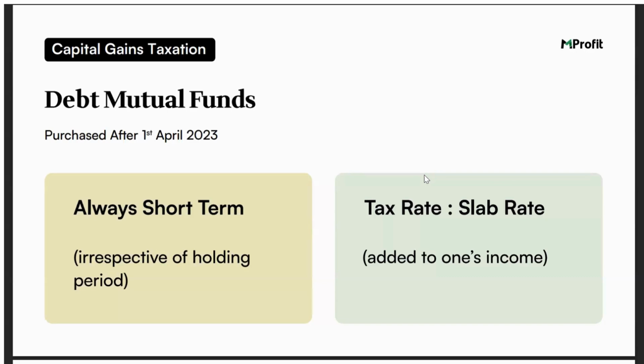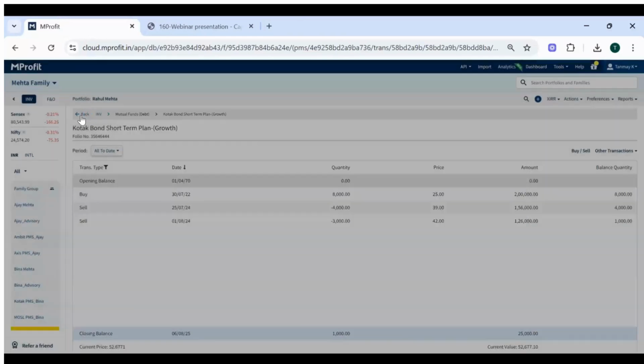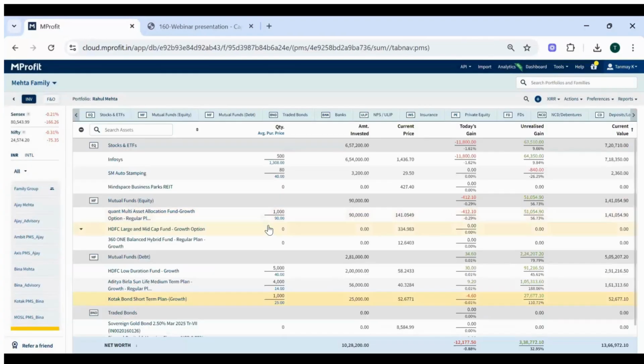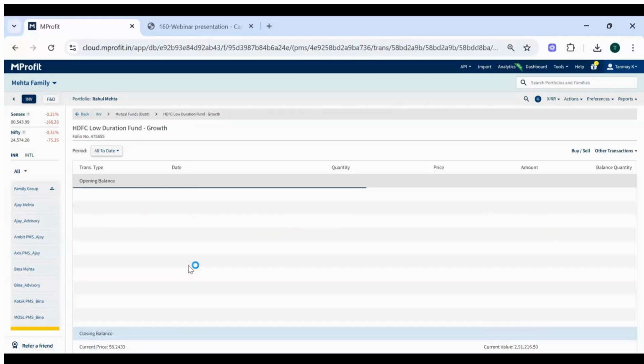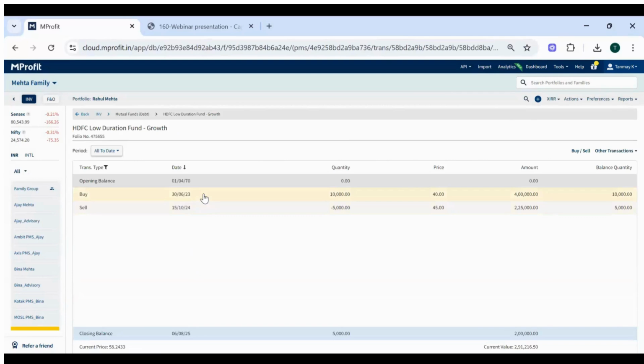And we'll just show you one example for that as well. To understand debt capital gain calculation if the fund is purchased after 1st April 2023, let's take an example of one more fund, HDFC Low Duration Fund. In this case, as you see, the purchase is after 1st April 2023, on 30th of June 2023, and the sale can be any time within 1 year, 2 years, or 3 years. It will always be considered a short-term capital gain.